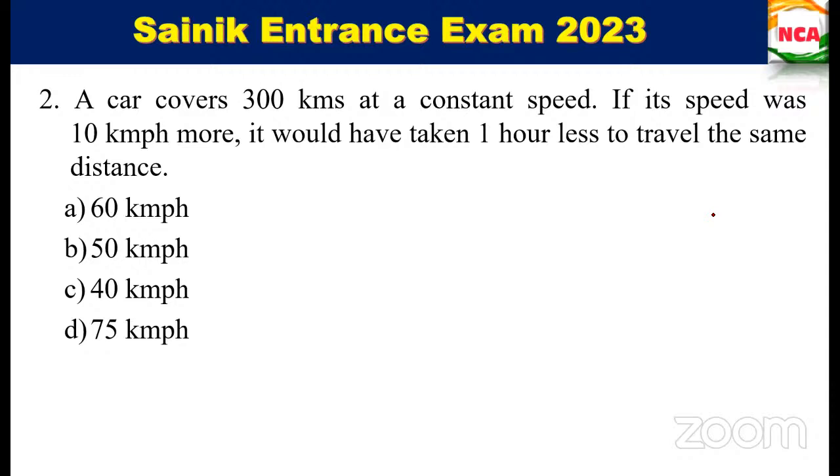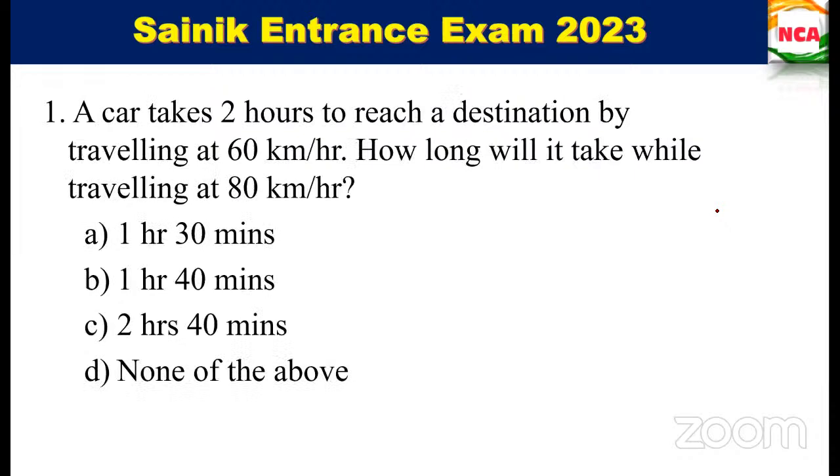Ma'am, in the last question we can do it in another method also. Another method? In direct proportion and inverse proportion, that method also. Yes, that method also. That would be more easy than this one. But sometimes we will be making mistakes with respect to hours and minutes.